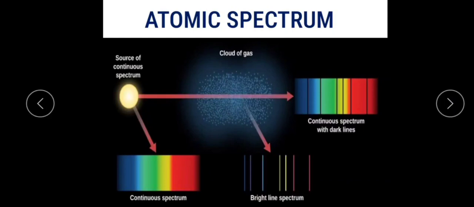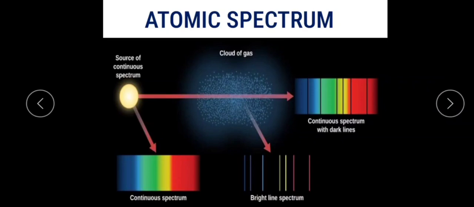Each element has a characteristic spectrum of radiations which it emits. When a gas or a vapor in atomic state exists at a low pressure, the emitted radiation has a spectrum which contains certain specific wavelengths only.